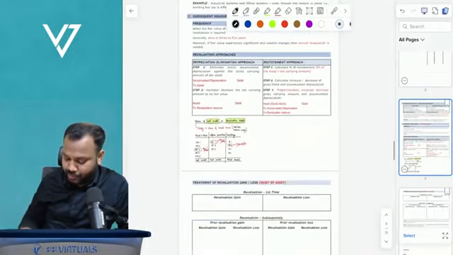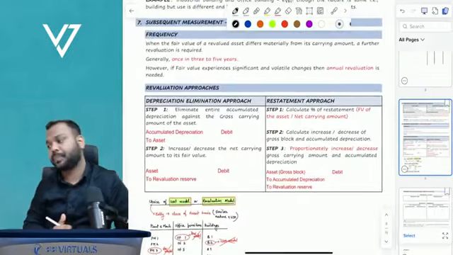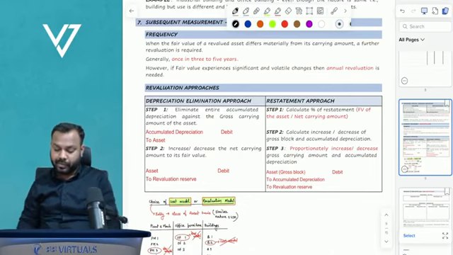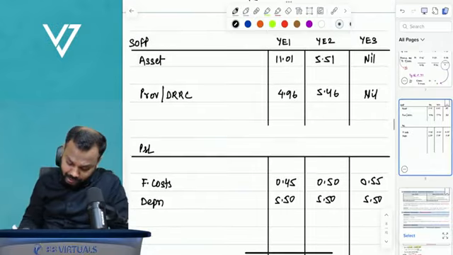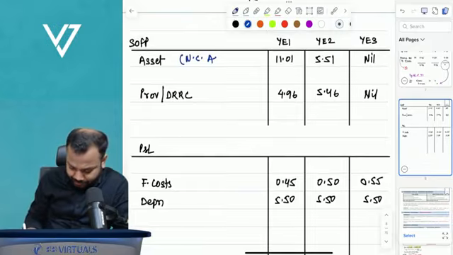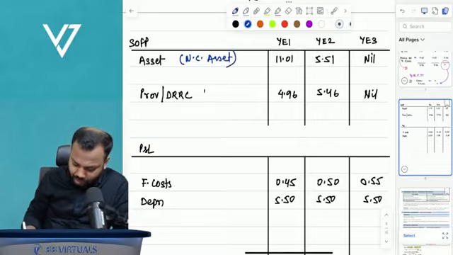Okay, moving on further. Please confirm, is it clear, everyone? Understand also that this is shown as part of non-current asset, and this is shown as part of non-current liability.